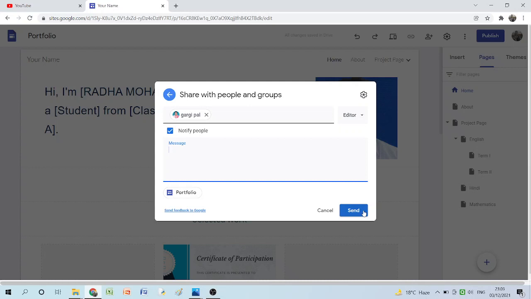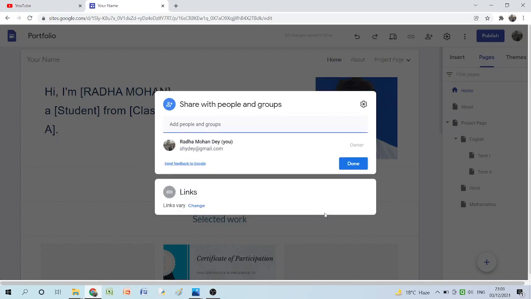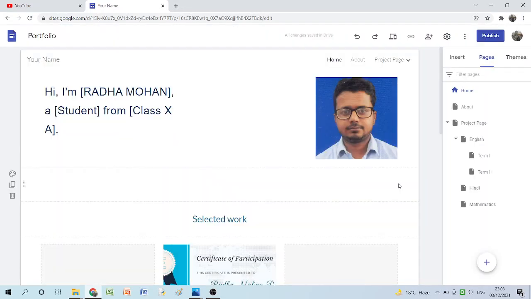Don't put your friend's email ID, otherwise they will make unnecessary changes and they will completely disturb your portfolio. So in the share option, you need to give the email ID of the teacher and please inform the concerned teacher so the teachers can check your portfolio.